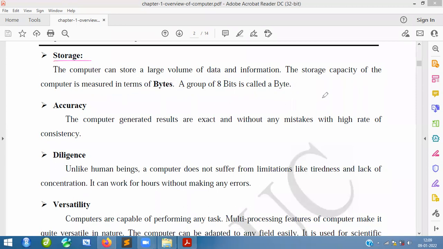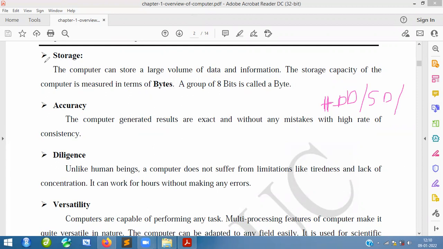Storage is nothing but memory. For example, you can take the SD card, secondary devices, HDD like hard disk, and pen drive. So many things are there. All these devices belong to memory devices.